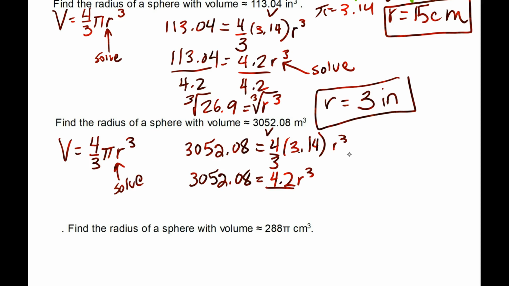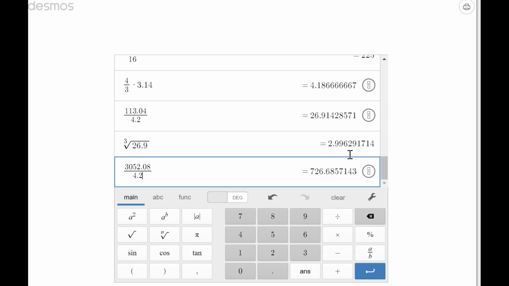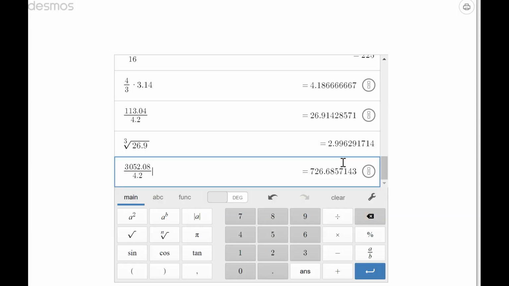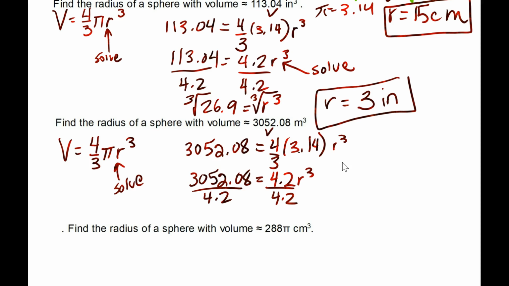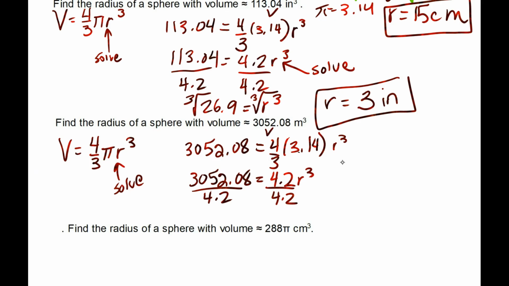We need to get r cubed alone, so divide by 4.2. 3052.08 divided by 4.2 gives us 726.7. So 726.7 equals r cubed.